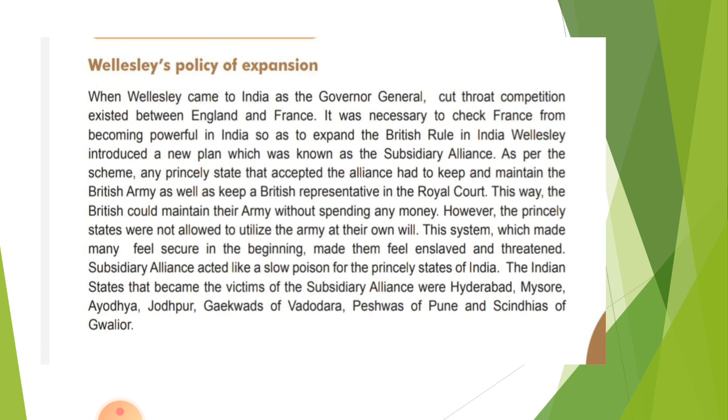To ensure that the French did not become powerful in India, Governor General Wellesley introduced the policy of subsidiary alliance to expand the British rule in native states. States like Hyderabad, Mysore, Ayodhya, Jodhpur, and other princely states like the Gaikwads of Vadodara and the Shindes of Gwalior accepted this alliance and became some of the first victims. It was like a slow poison for the princely states of our nation.